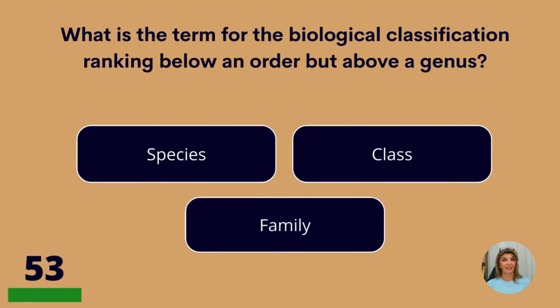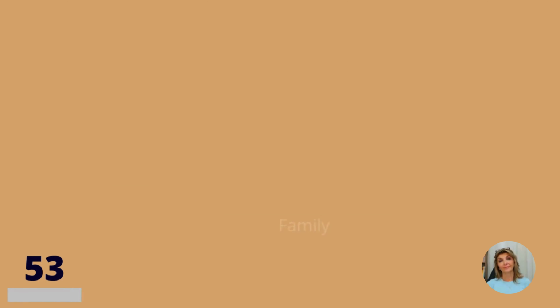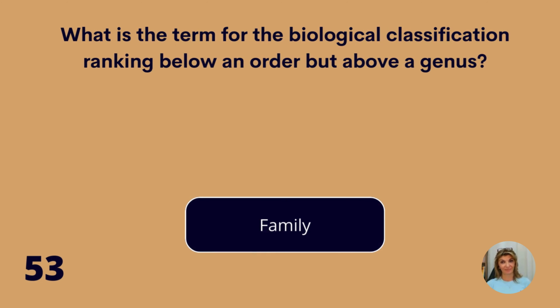What is the term for the biological classification ranking below an order but above a genus? Species, class, or family? Family.